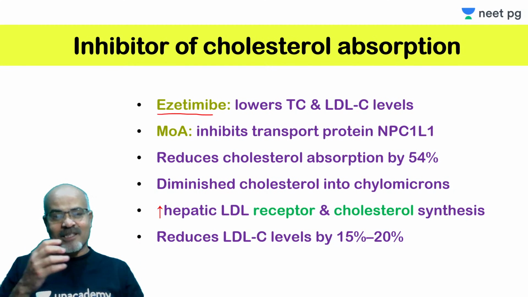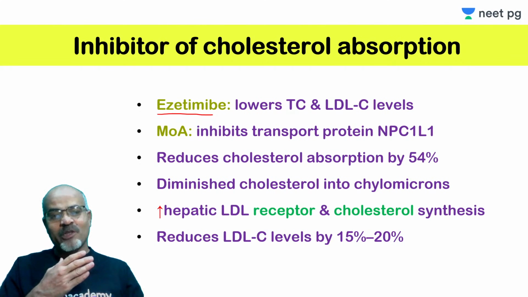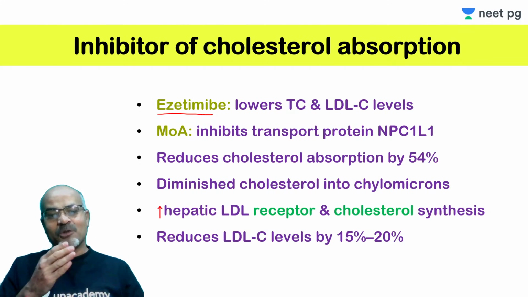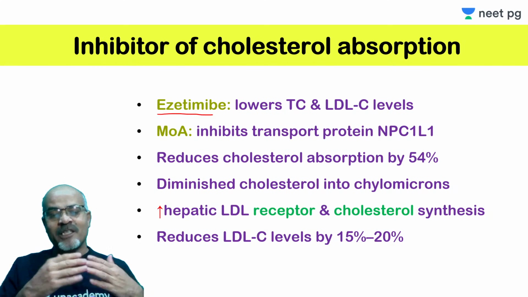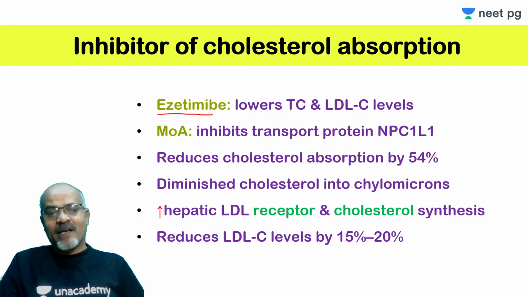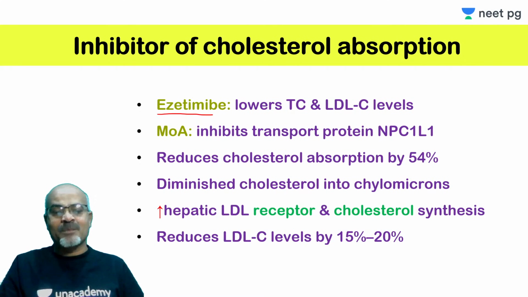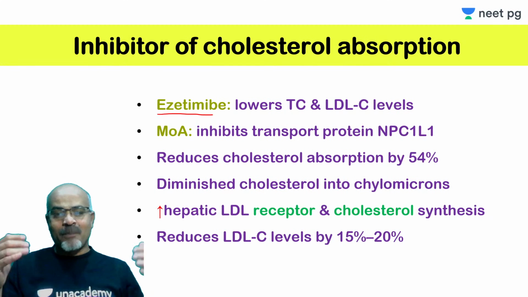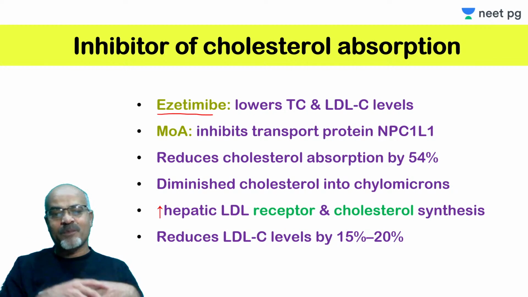This is possible because of SREBP2, sterol regulatory element binding protein 2, which leads to induction of the LDL receptor gene and increased expression of hepatic LDL receptors. So more LDL can be captured from the circulation, and the liver compensates for reduced cholesterol. With increased capture from the circulation, the serum LDL level falls.